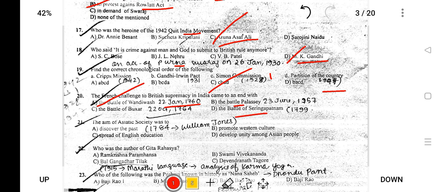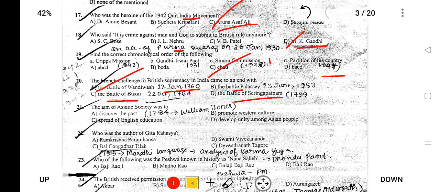The Battle of Seringapatam 1799, where the British defeated Tipu Sultan. The Battle of Buxar on 22nd of October 1764, when the British defeated the combined forces of the Nawab of Bengal, the Nawab of Awadh, and the Mughal Emperor.